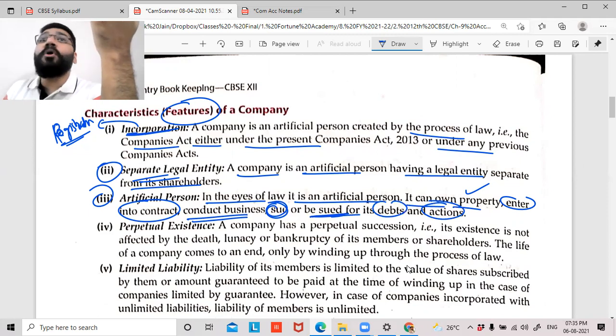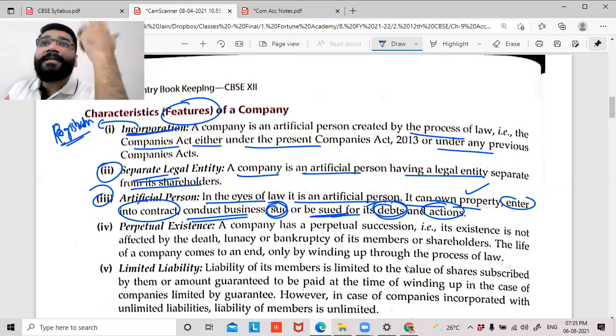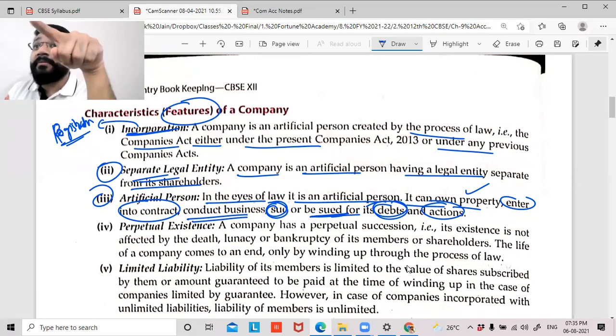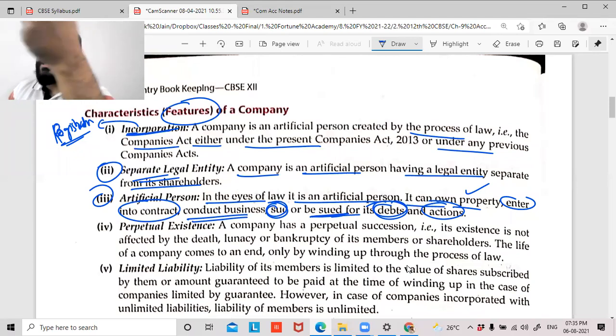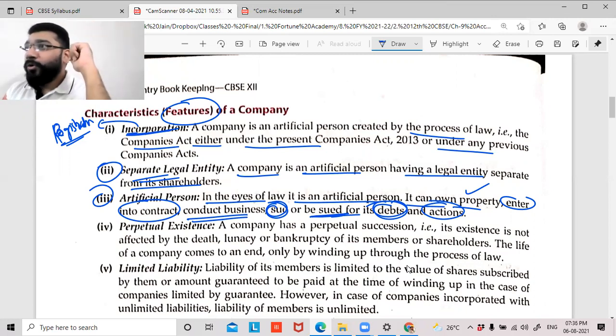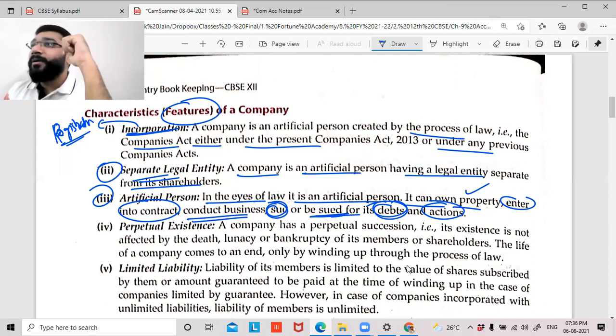If the company is doing any inappropriate actions, which are unfair to shareholders or any third party, they can take action on the company. If the company is taking a loan and not repaying, the person who is giving the loan can file a case on the company, not on the owner of the company. Guys, you are all shareholders in Reliance Limited. If Reliance is not paying the loan, do you think that those lenders will come and attack you?